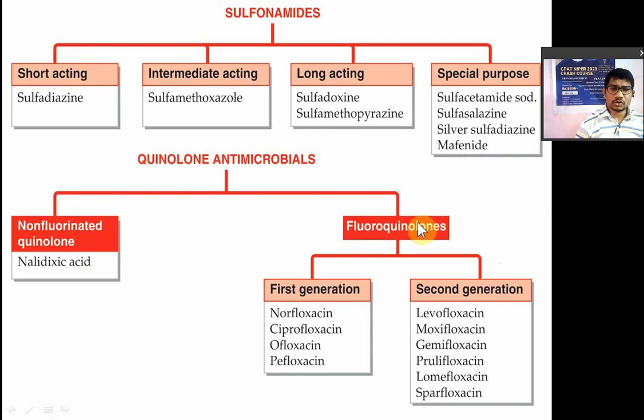Fluoroquinolones are classified into first generation: norfloxacin, ciprofloxacin, ofloxacin and pefloxacin. So how to remember this? You can see NCP. N means norfloxacin, C means ciprofloxacin and P means pefloxacin, right? O means ofloxacin. So NCP means National Congress Party and O for office. So the first generation is National Congress Party office. N for norfloxacin, C for ciprofloxacin, O for ofloxacin and P for pefloxacin. These are known as the first generation.